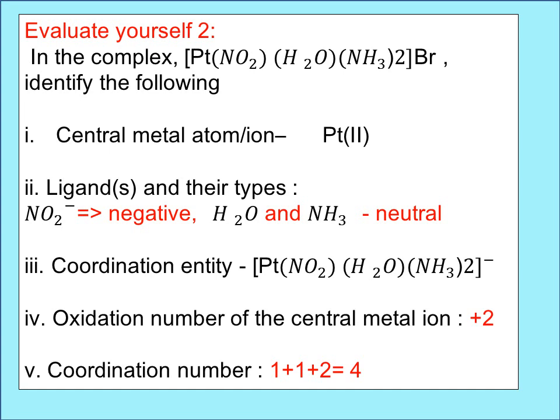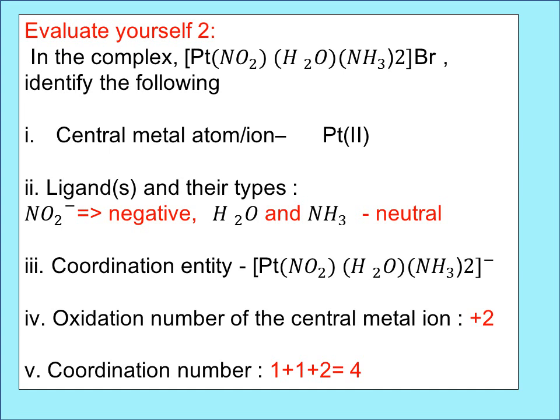What are the ligands and their types? The central metal ion is attached to ligands in the coordination entity. Which ligands are present? Yes, NO2 minus, H2O and NH3. Of these, NO2 minus is called a negative ligand. H2O and ammonia are neutral ligands. Which is the coordination entity? The region of space in which the central metal ion and the ligands are attached, written in square brackets, is called the coordination entity. So leaving out Br, if you write it along with the charge in the square bracket, it is called the coordination entity.